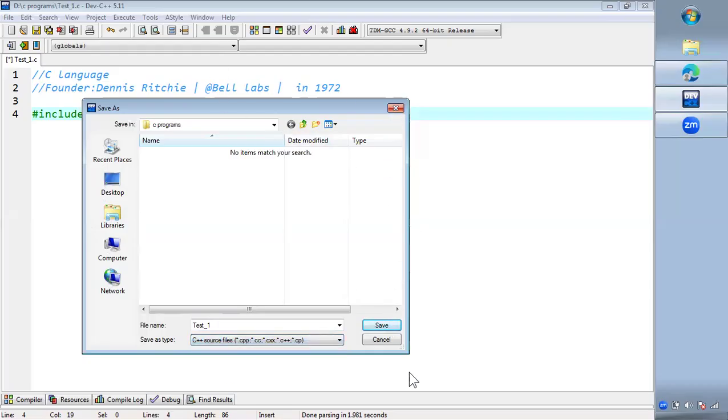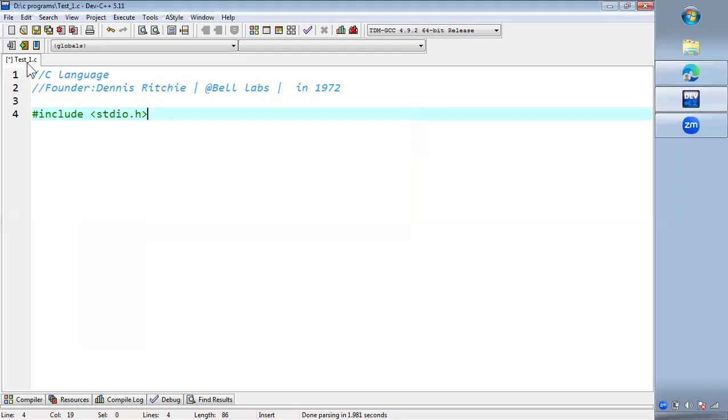So it has got its name as test_1.c, because it is a C source file, .c is the extension of this file.